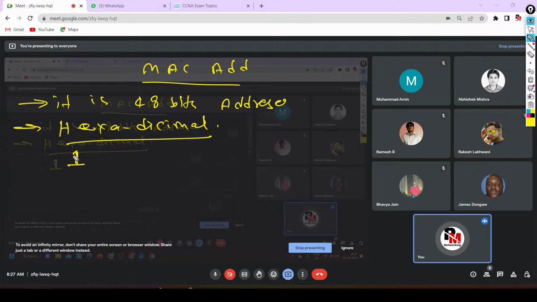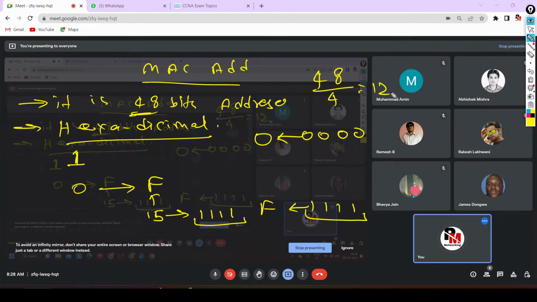So tell me how many characters will be there inside the MAC address? It is a 48 bits address and we need 4 bits to write one character. That means 48 divided by 4, it will be 12, right? So there will be 12 characters in a MAC address. What will be the lowest MAC address? 12 times 0.